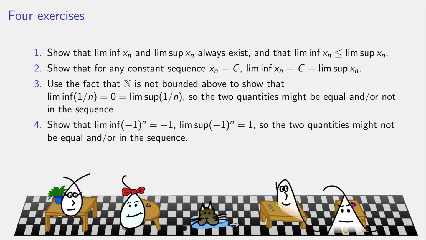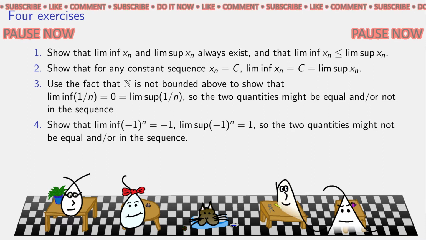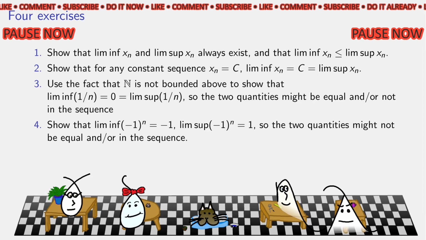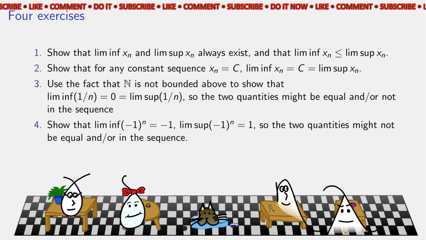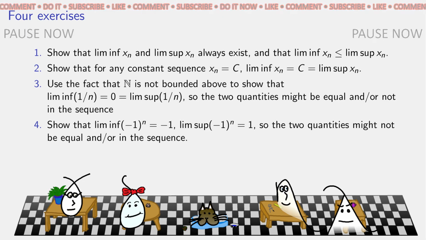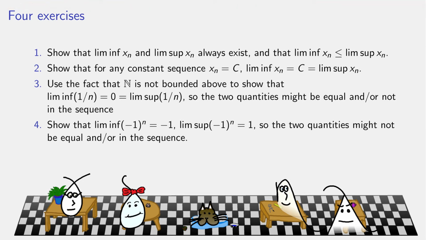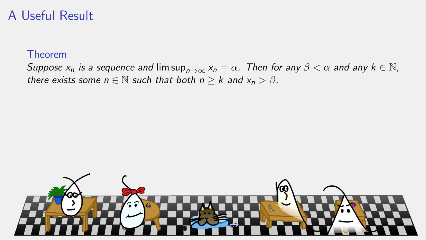So some exercises working with these concepts, okay? The first one is really the most important, and we've already done half of it. Specifically, LimInf and LimSup always exist. And then some other results here dealing with some specific sequences. So pause and get to it. So hopefully we had some luck. Let's move on to a useful result that we'll actually prove together.